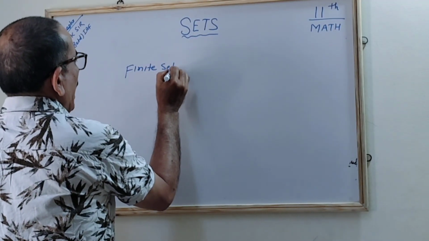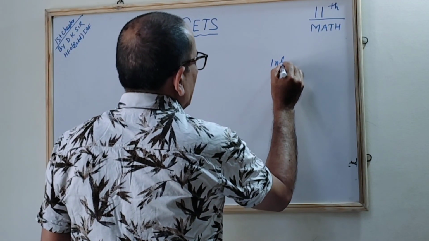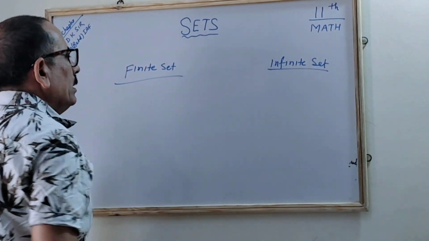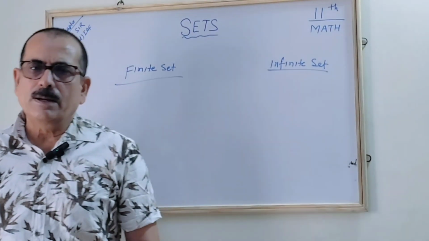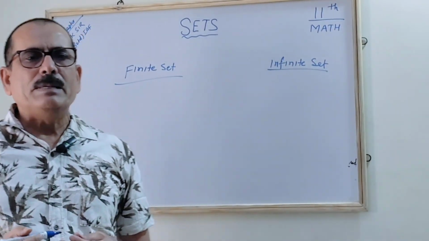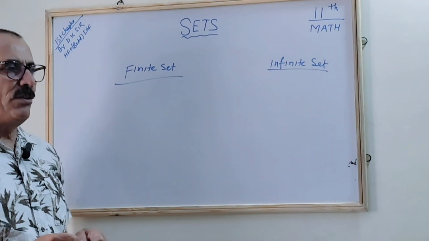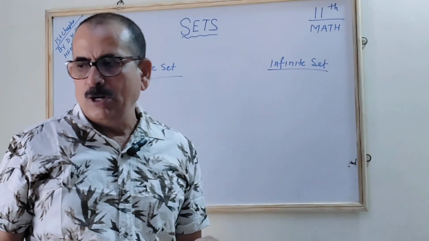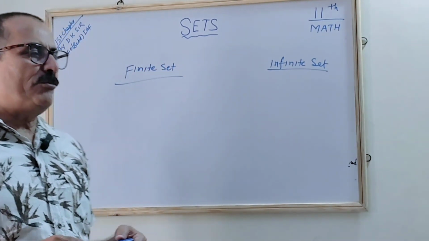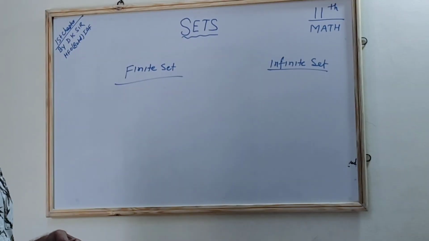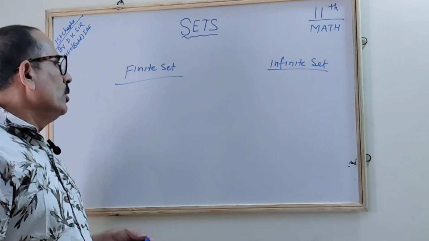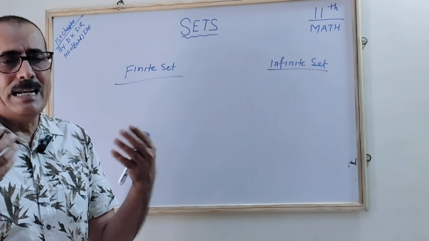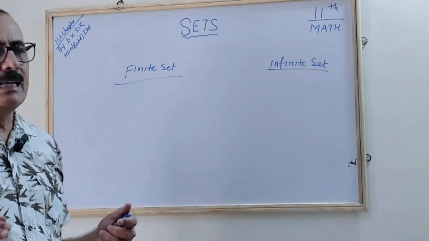The finite set, and another is an infinite set. The finite set: suppose I say the counting numbers less than 10, that means the numbers start from 1 to 9. Or if I say the number is up to 10, this means also that the numbers start from 1 and end with 10. Understood? So finite means the numbers which you can count. That type of set is a finite set.